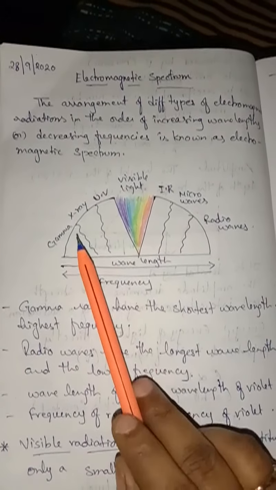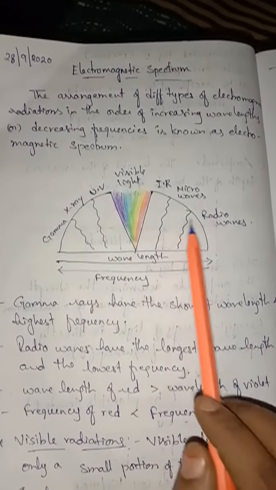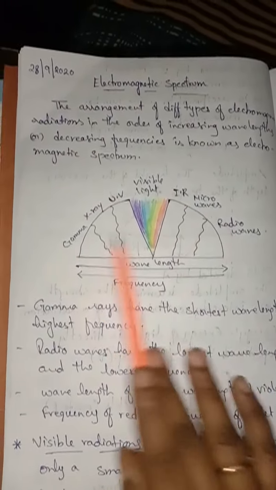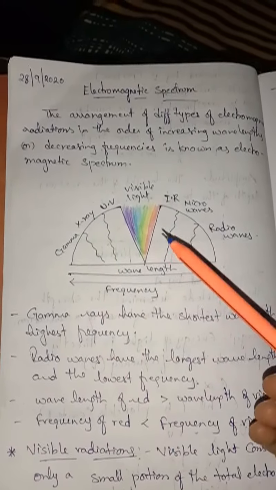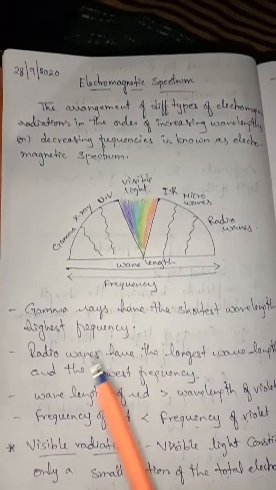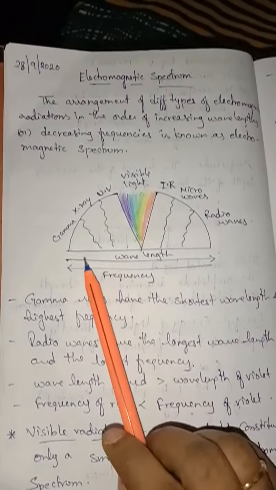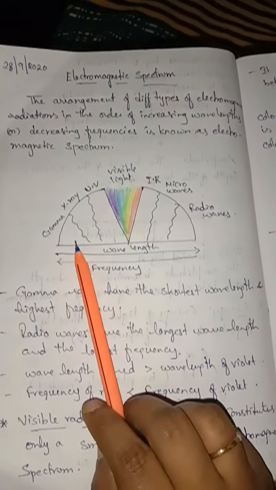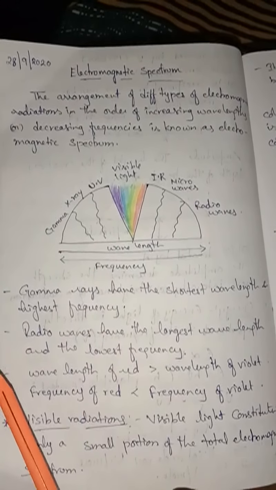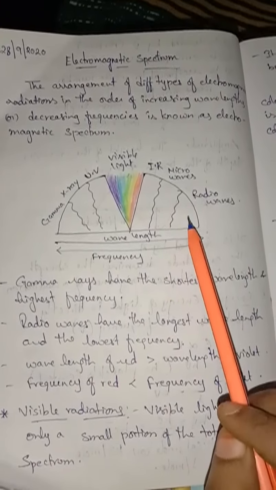Here the gamma rays, X-rays, UV, visible light, infrared rays, microwaves, and radio waves are arranged in increasing wavelength or decreasing frequency. So this is known as the electromagnetic spectrum. If you see from gamma rays to radio waves, gamma rays have the shortest wavelength and highest frequency, whereas radio waves have the longest wavelength and the lowest frequency.